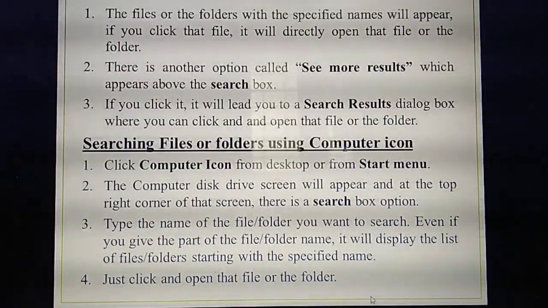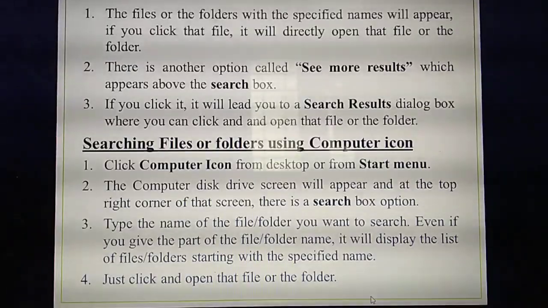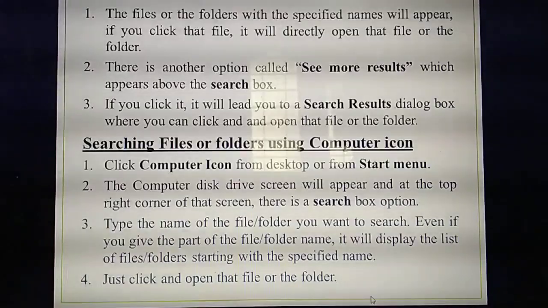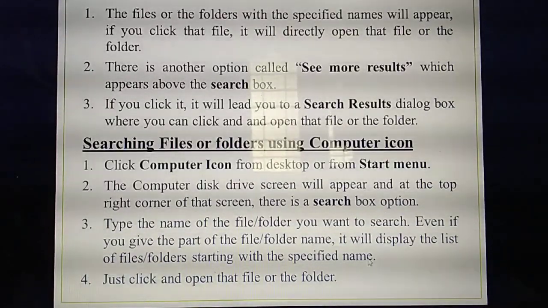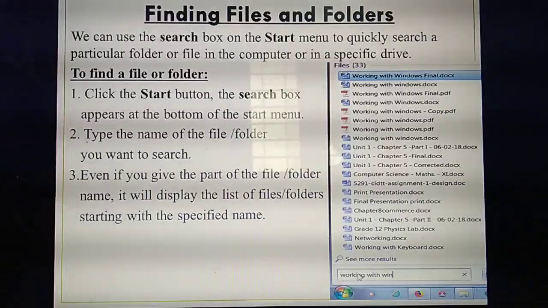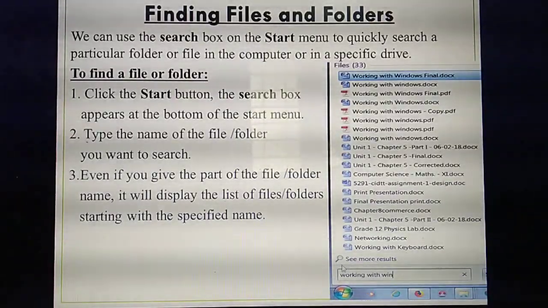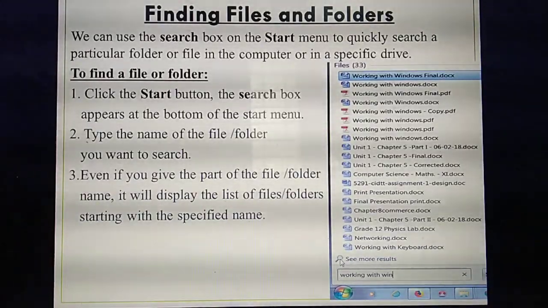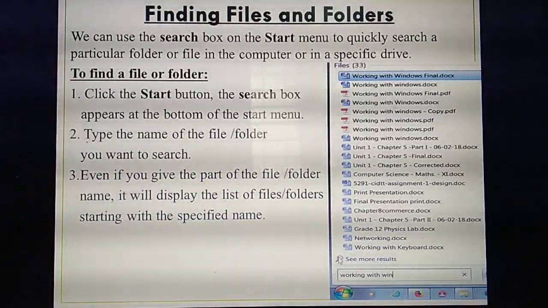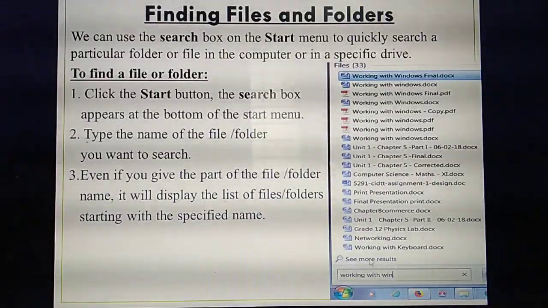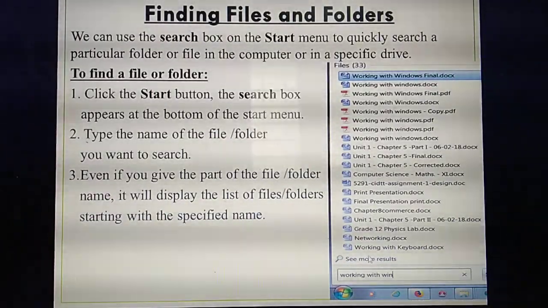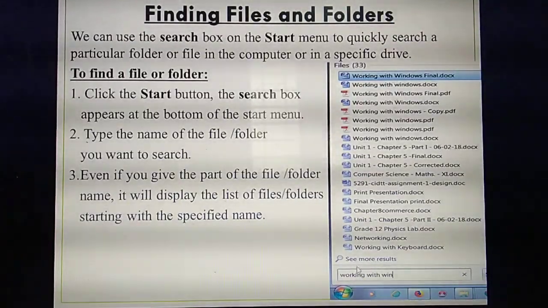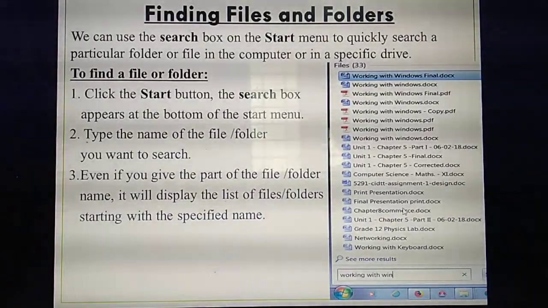That's one process. Similarly, another option is that you can find a file or folder using See more results. Okay, so listen, in the same diagram, see, this is one method. Another method: have you seen See more results? There is a lens-like icon, one diagram. Is it visible for you? In this lens, there is See more results. Have you seen? So this is the second method. If you click See more results, here also you can type your file or folder name. You can open the file directly.